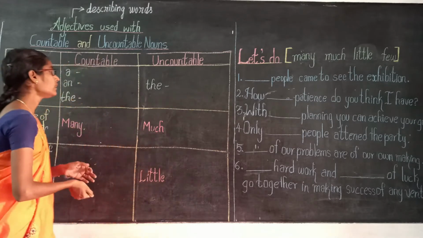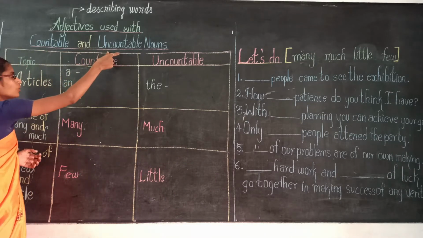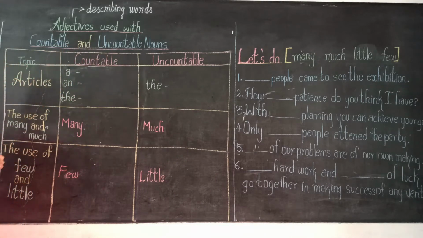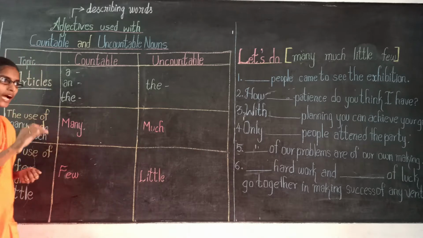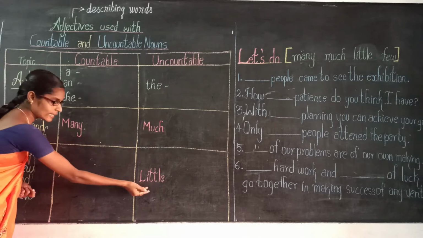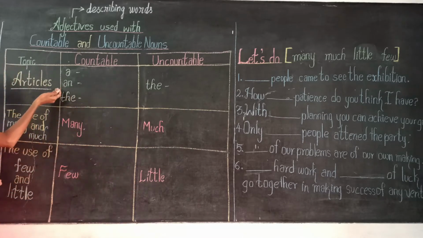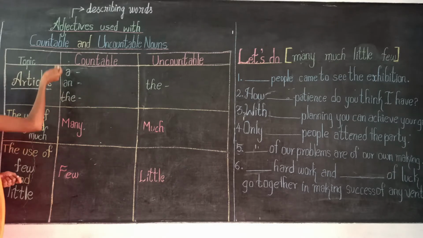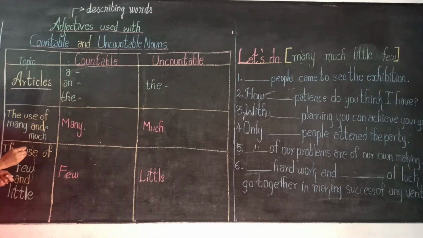Here, countable and uncountable nouns, adjectives we are going to discuss. First one, articles. Articles are not adjectives, but we have to use articles when we are using few and little, so we have to learn about the usage of articles with countable and uncountable nouns.